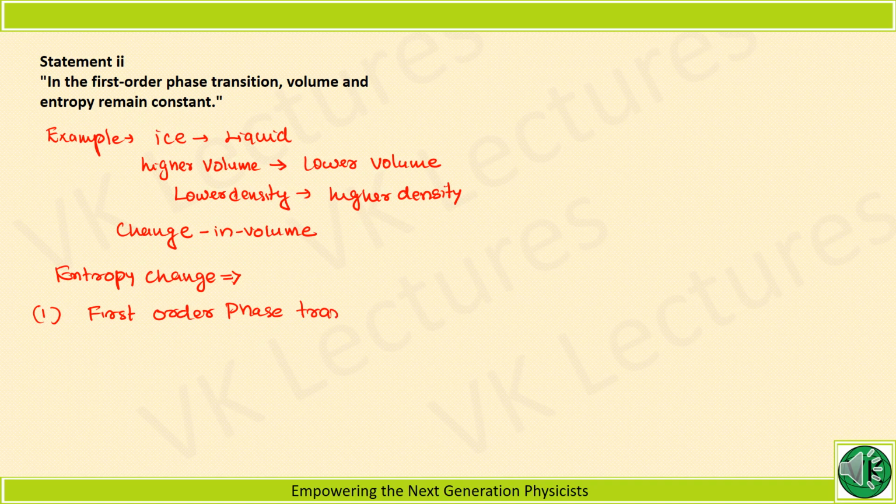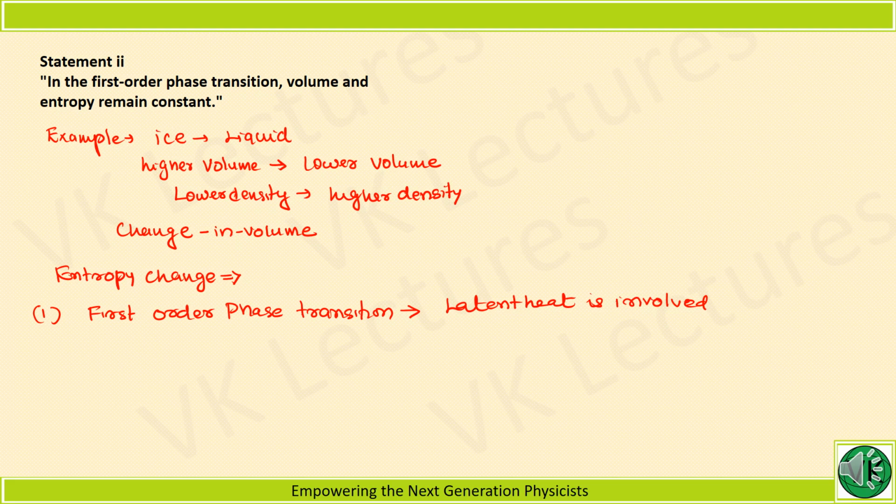For every first order phase transition, there is involvement of latent heat. Either it moves from solid to liquid, or liquid to gas, there is latent heat, either vaporization or fusion, involved.